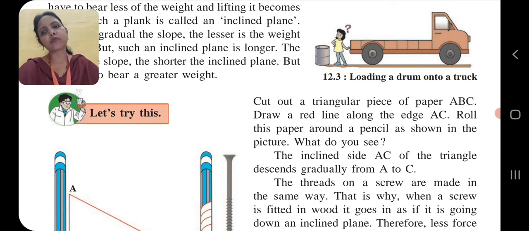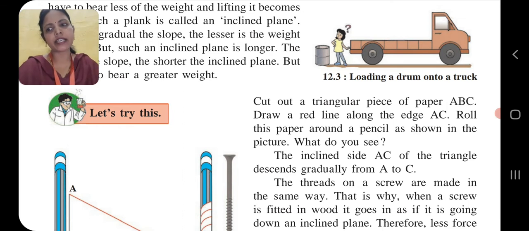And the plank used by Mohit is longer, as we had seen in the first diagram, has a gradual slope, and the gradual slope means enough slope is there. Which one is 5 meter slanting position is there. Therefore he has to bear lesser weight. From this we conclude that the weight of an object depends on the stiffness and length of the plane used.